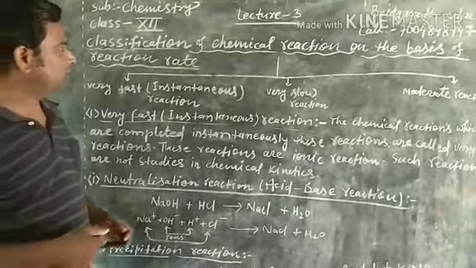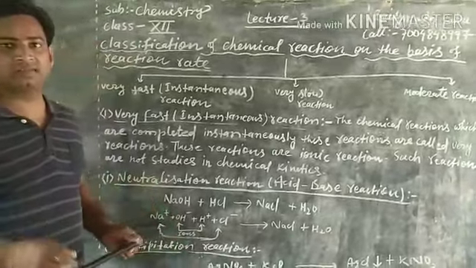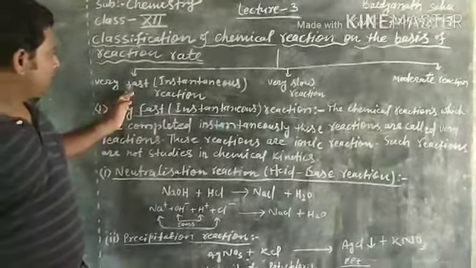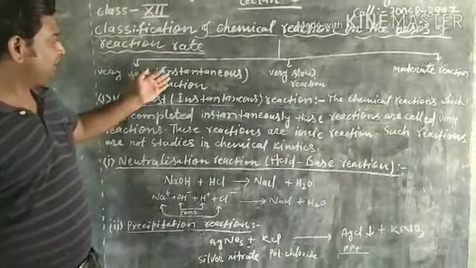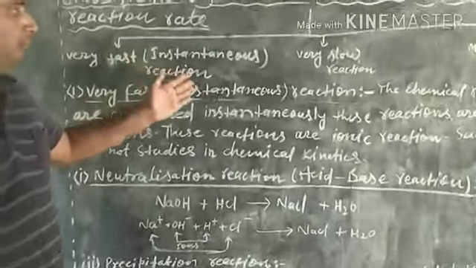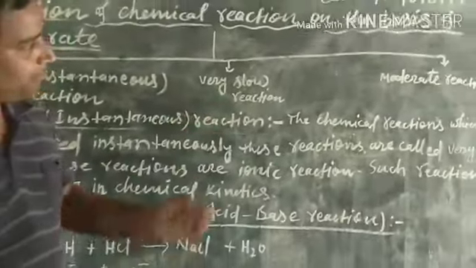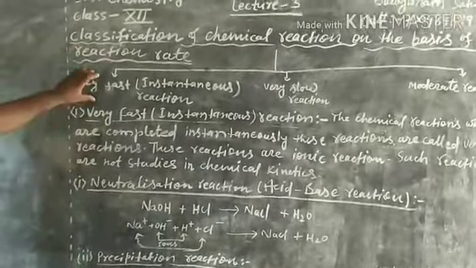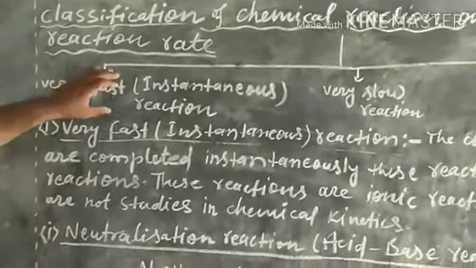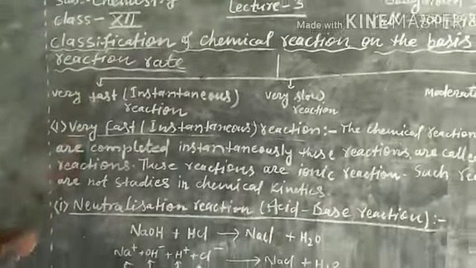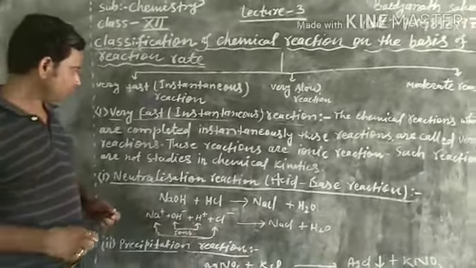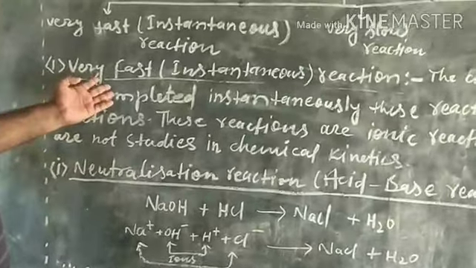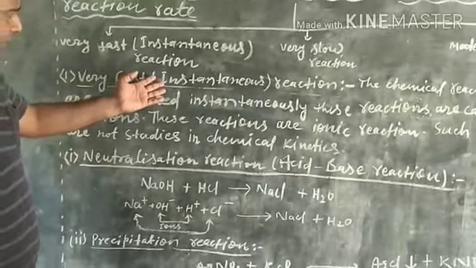Classification of chemical reactions on the basis of reaction rate. On the basis of reaction rate, chemical reactions are classified into three parts: very fast, meaning instantaneous reaction, very slow reaction, and moderate reaction. These are the three classifications of chemical reactions on the basis of reaction rate. First of all, we are going to discuss very fast, meaning instantaneous reactions.